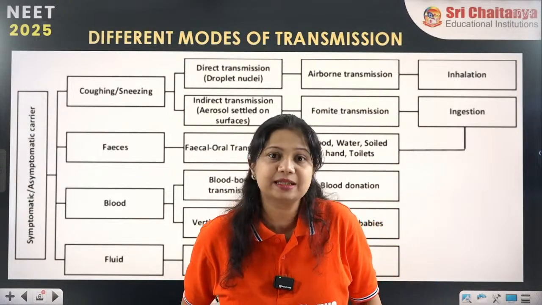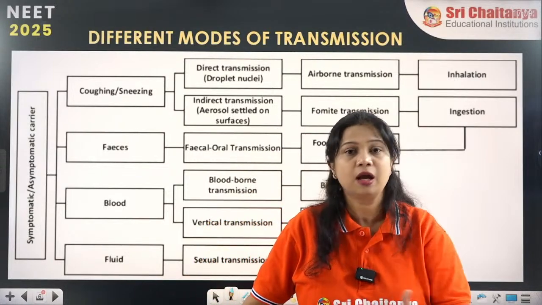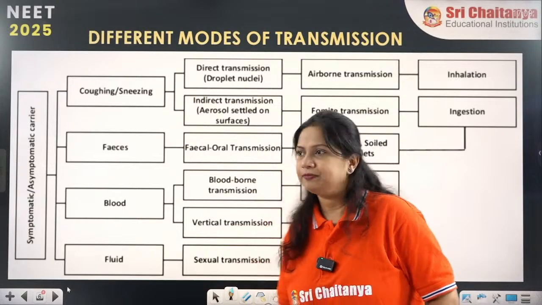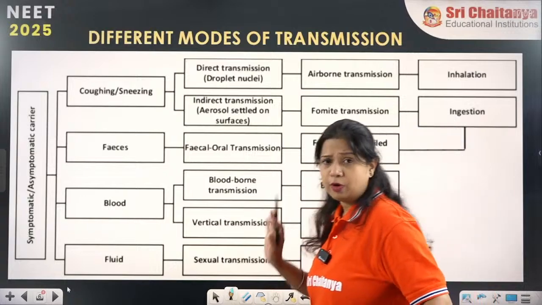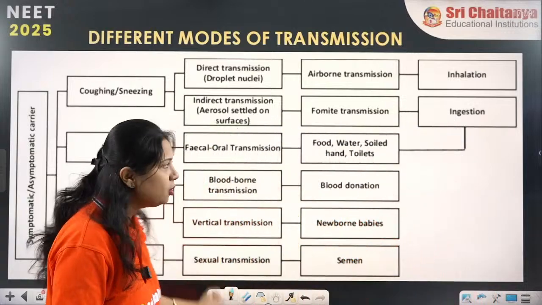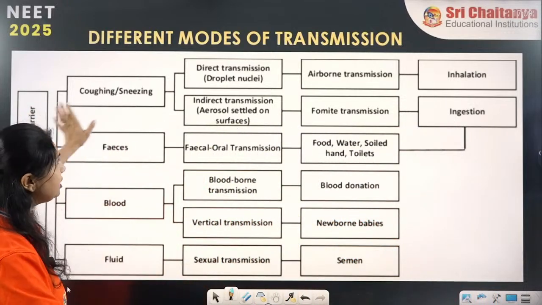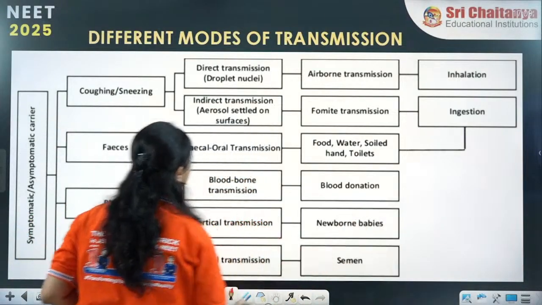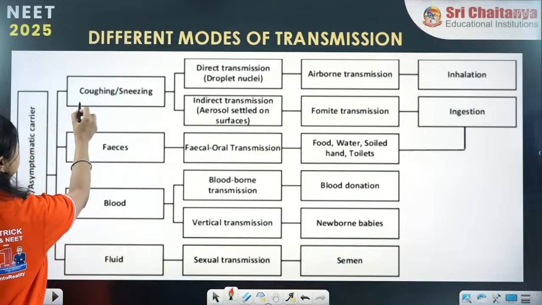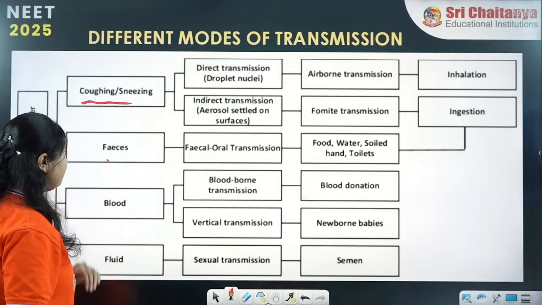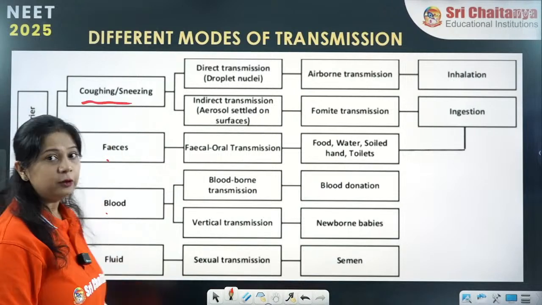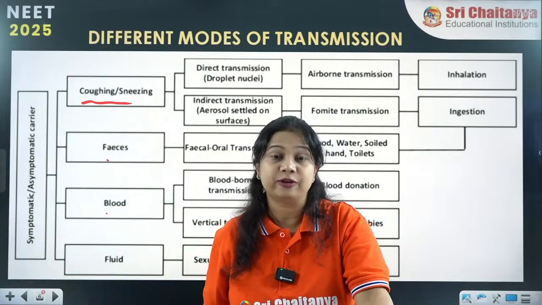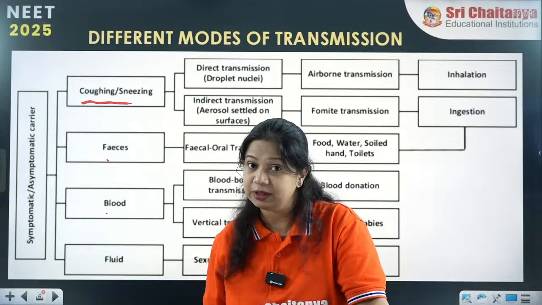How bacterial diseases like tuberculosis can transmit, and how malaria can transmit, they are both of different types. This is a broad classification. You may go through it, the various methods of transmission are here. Through coughing and sneezing, feces, blood and fluid. So, we take four broad methods of transmission of the communicable diseases.